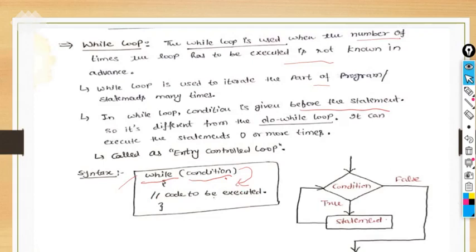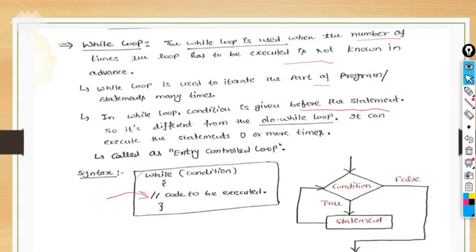And whatever statement is written here will execute repeatedly. How many times? Until this condition becomes false. So it depends on the condition you have written here, how many times the statements within the body of the while loop have to execute.